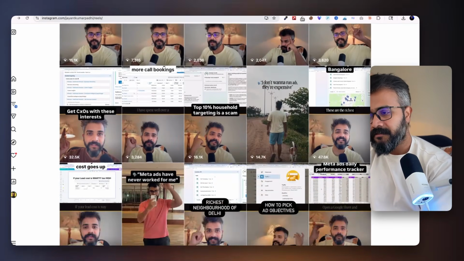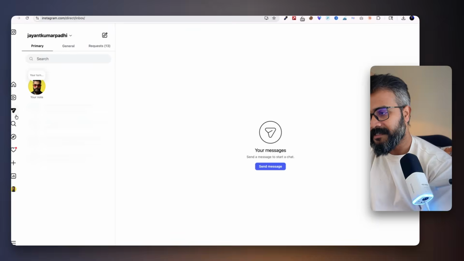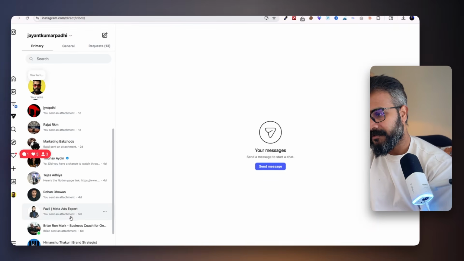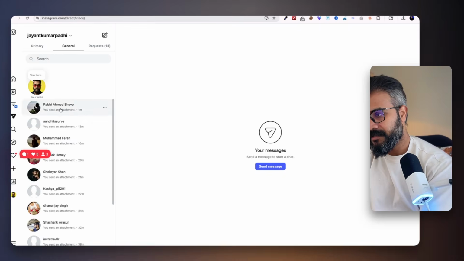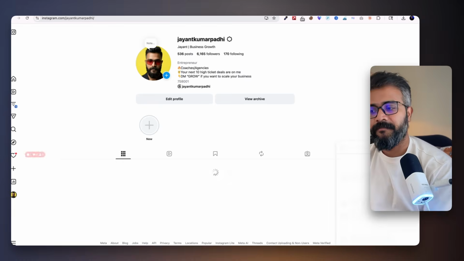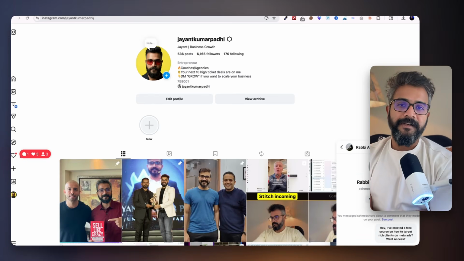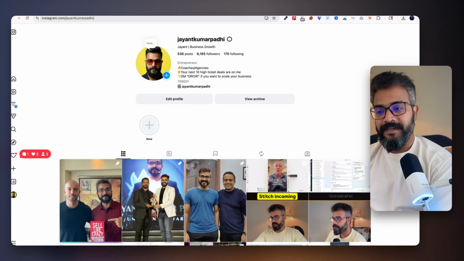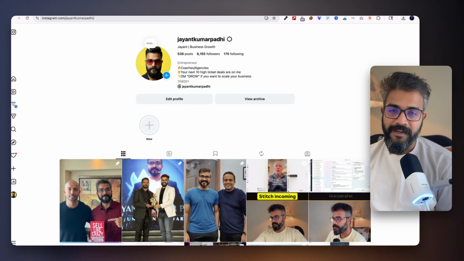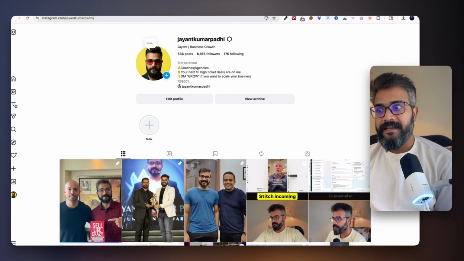Once that is done, I have these messages that happen inside, for example, general messages. So it sends that to people, and people just click and they come in, and then some of them decide to book a call with me. So this is the whole system. Engagement is created by very quick value. It doesn't have to be full value, it can be partial value as well. People share, people like, and followers grow like crazy.